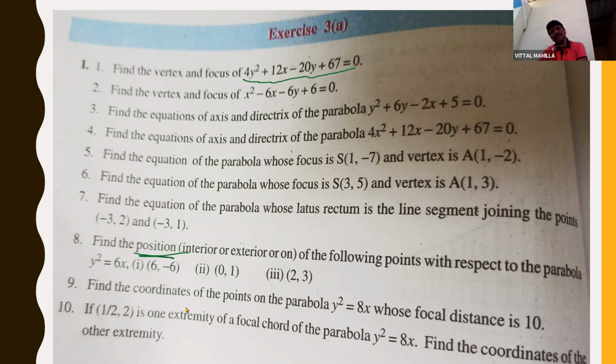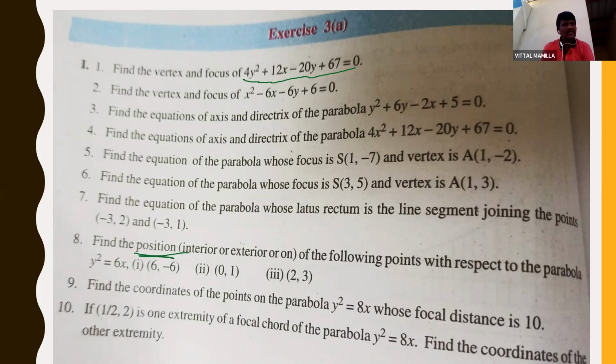And the next one is: find the coordinates of the points on the parabola y square is equal to 8x whose focal distance is 10. So already we have seen this in the example problem. If the focal distance is 10, how to find out the coordinates of the points? Here you will get 2 coordinates, right?